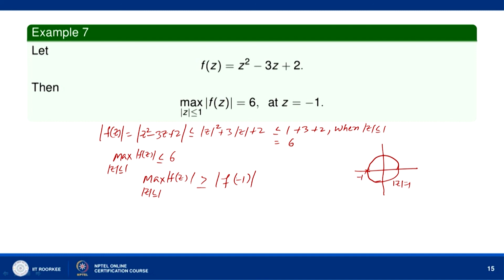When you take z equal to minus 1, it satisfies the inequality mod of z less than or equal to 1, and so the maximum value will always be greater than or equal to mod of F(minus 1), but this gives you minus 1 square minus 3 into minus 1 plus 2, which is equal to 6. So, the maximum value is greater than or equal to 6, and thus this is equal to 6, which is attained at the boundary, that is at the point z equal to minus 1 of mod z equal to 1.